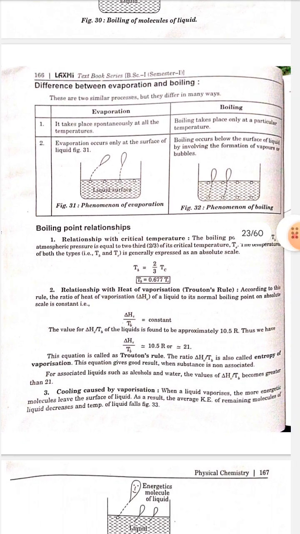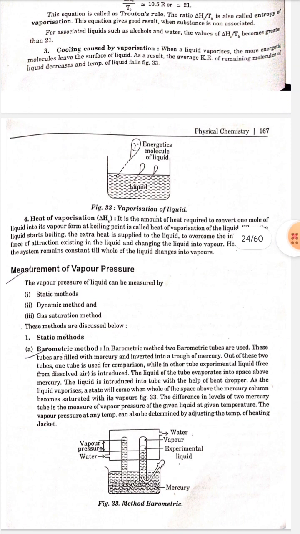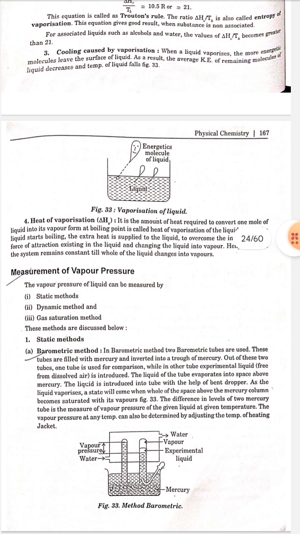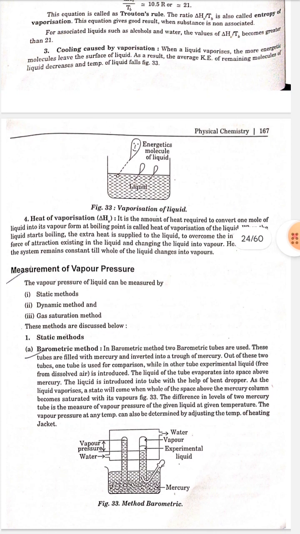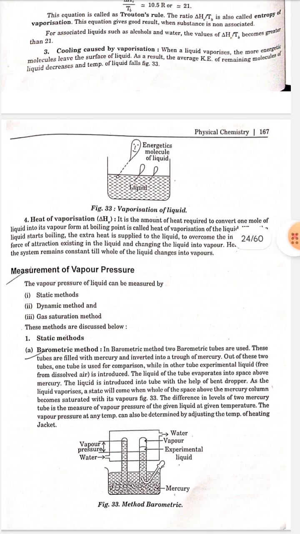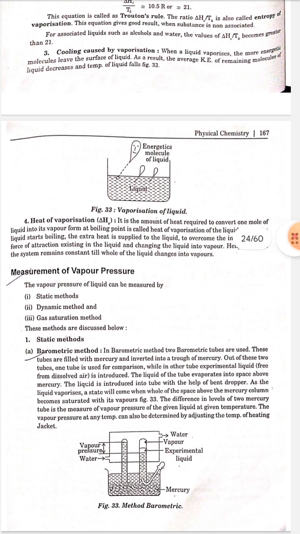Number 4. Heat of vaporization, delta Hv. The amount of heat required to convert 1 mole of liquid into its vapor form at boiling point is called the heat of vaporization of the liquid. When the liquid starts boiling, the extra heat supplied to the liquid is used to overcome the intermolecular forces of attraction existing in the liquid and change the liquid into vapor. Hence, the temperature of the system remains constant till the whole of the liquid changes into vapor.